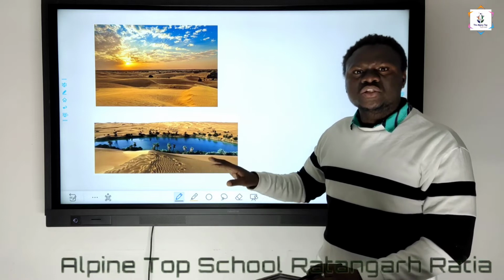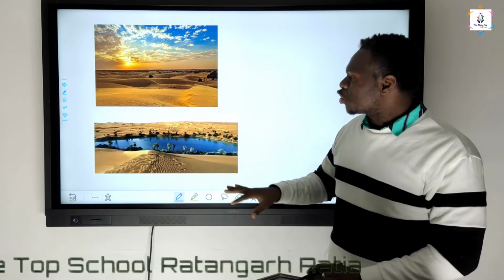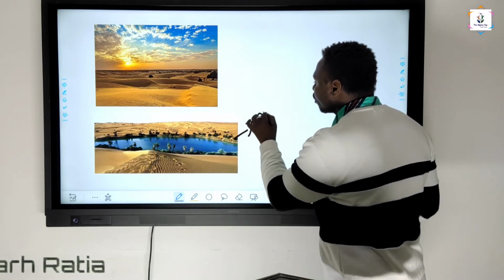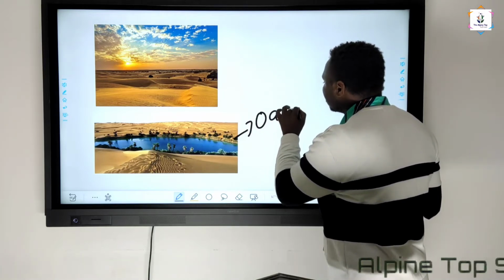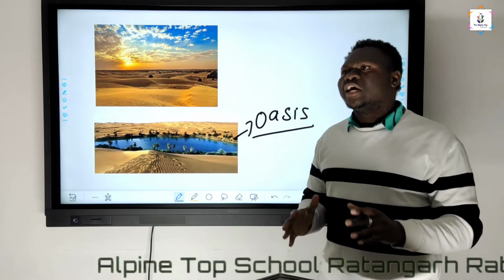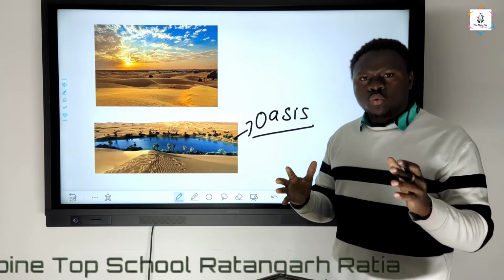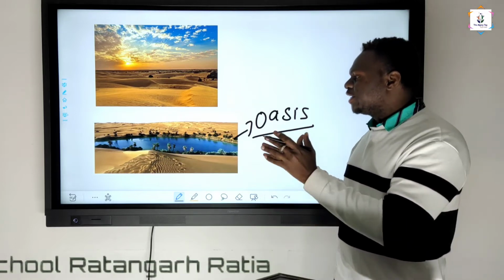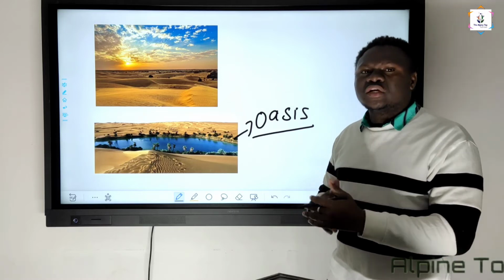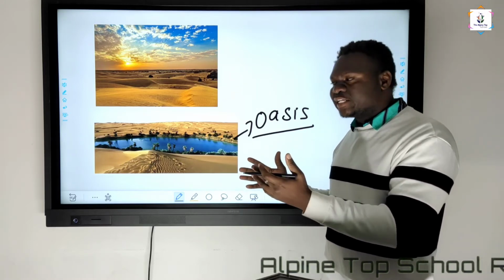Apart from that, you can also see natural water, called an oasis. Now, what is an oasis? An oasis is a natural lake or water surface where you can get water for your household as well as for agriculture.